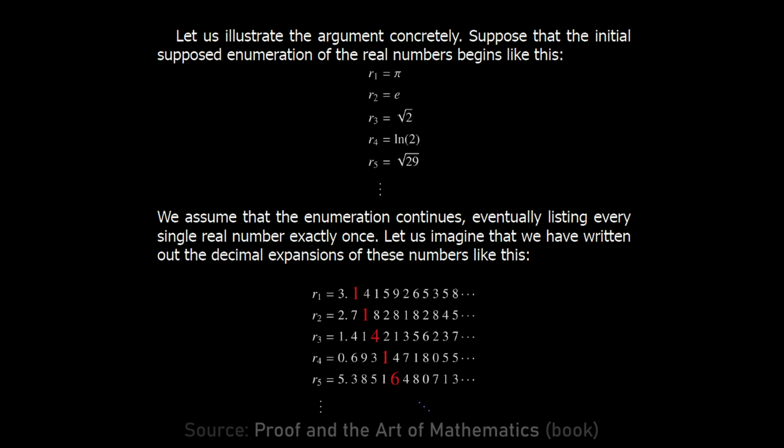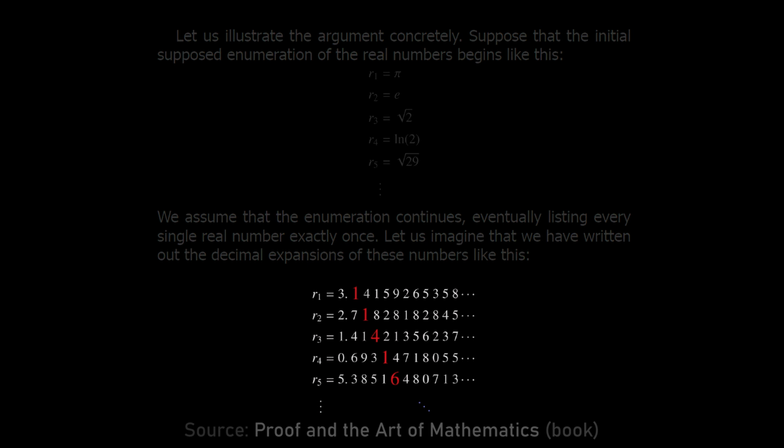But the main thing is that I make the digits of z different in the nth place from the nth digit of the nth number. If you had drawn out the numbers on the original list, R1, R2, R3, and so on, and they were each filling a whole row, and you thought about the nth digit of the nth number, it would form a kind of diagonal going down and to the right. For that reason, this argument is called the diagonal argument, because we're looking at the nth digit of the nth number, and those exist on a kind of diagonal going down.